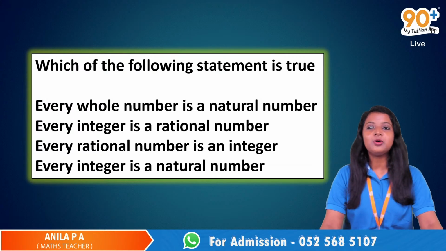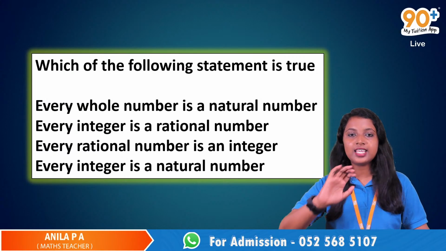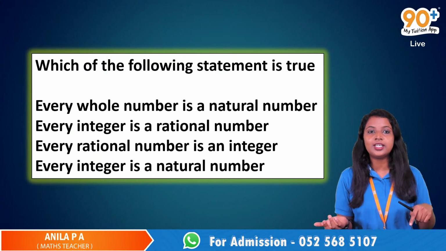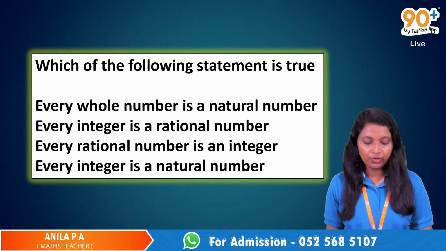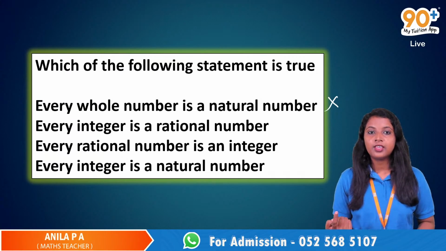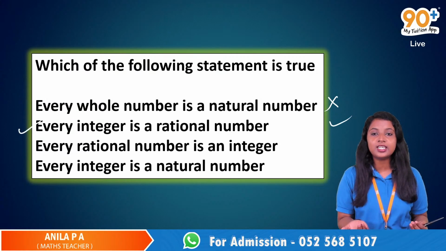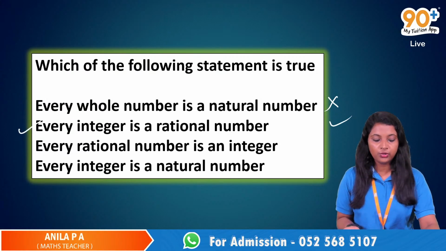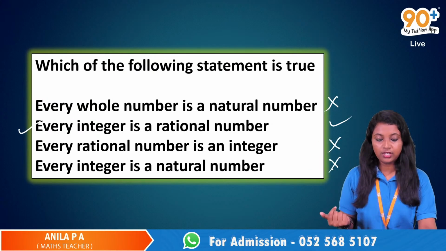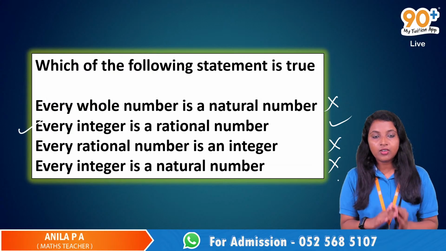Yeah. Okay, so guys, can we discuss the answers? First answer is yes. Which of the following statements is true? Every whole number is a natural number. Is that true? No. Every integer is a rational number. Yeah, so that is the correct statement, right? Every rational number is an integer. Yes or no? No. Every integer is a natural number. That is also false. So the second one is correct.